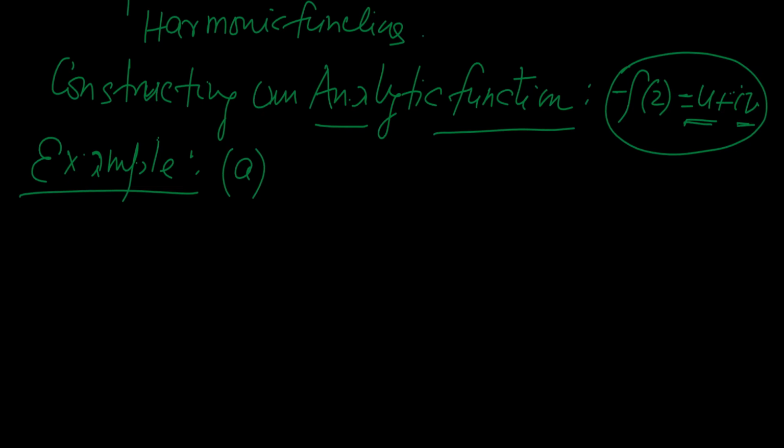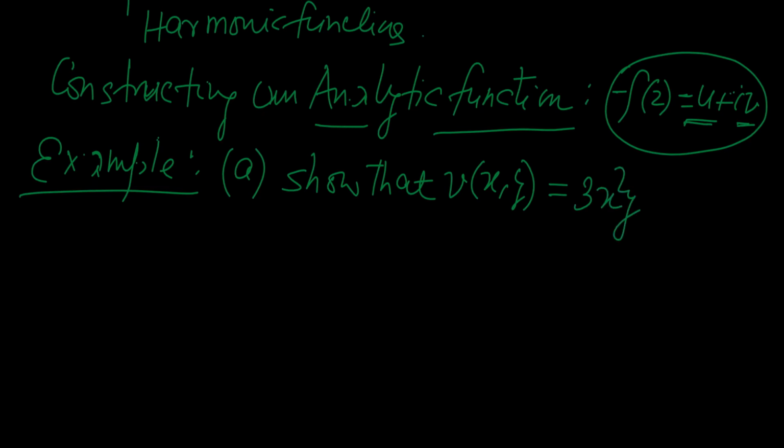Let us say the first part is: show that v of x y equal to 3x square y minus y cube is harmonic. This is the first part of our example.